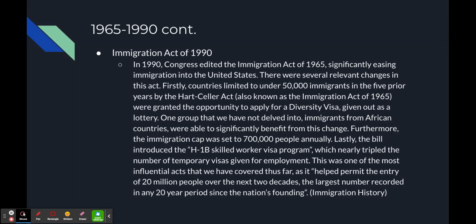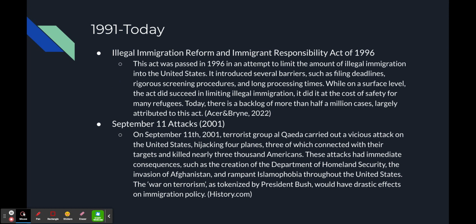A major importance from this bill was that immigrants from African countries were able to significantly benefit. We're not going to focus on that too much, but the greater immigration cap was set to 700,000, and also introduced an easier way for people to immigrate due to work. And it helped permit the entry of 20 million people over the next 2 decades, which was the largest influx in immigration that we had in 20 years since the nation was founded.